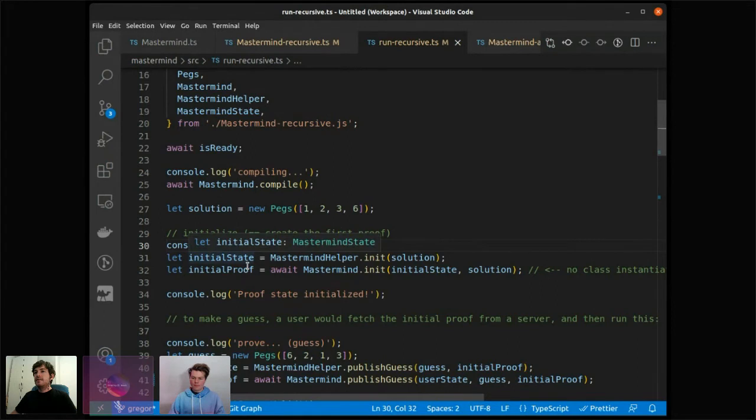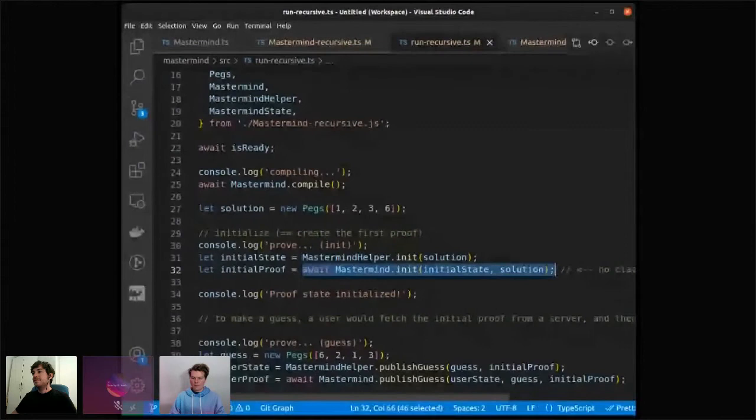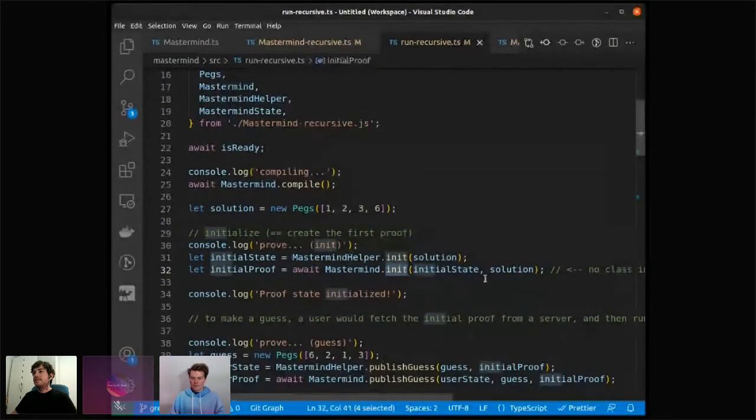And do you remember, this is how we call our methods on the ZK program. We say .init, pass in the public input, the mastermind state, and the initial solution. But to do that, we have to create this public input first. So we actually have to basically write the same methods twice.